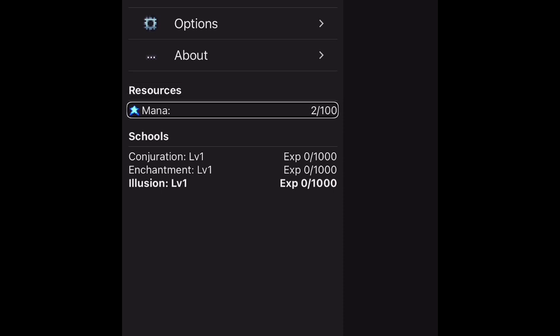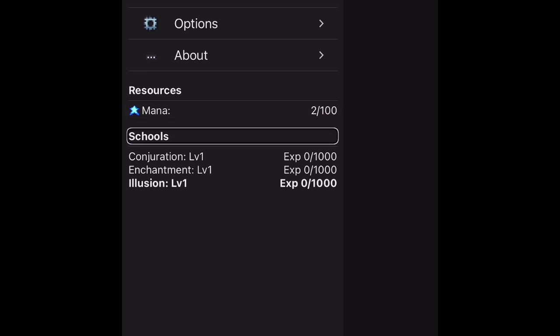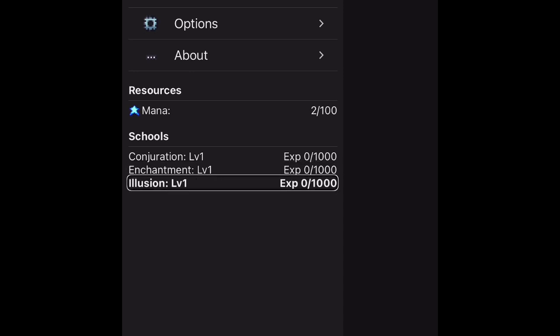Okay, so it looks like I have a lot of mana to gather. Schools: Conjuration, level 1, EXP 0/1000. Enchantment, level 1, EXP 0/1000. Illusion, level 1, EXP 0/1000. Cast spell button. Campus tab, Stats tab, Help tab, Options tab, About tab. Mana 2/100. Okay, I have 2 mana. So every time I press gather mana, I gather a point of mana.